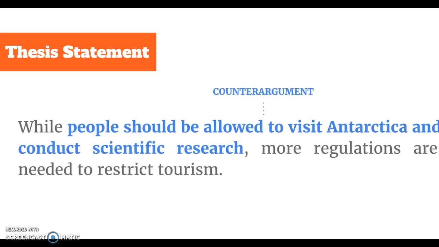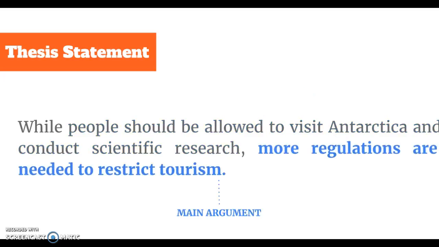The first idea you have is the counter argument. While people should be allowed to visit Antarctica and conduct scientific research, you're acknowledging that these things should happen, right? That's your counter argument. That argument goes against what you're trying to prove. Your main argument is that more regulations are needed to restrict tourism. Now, it's important to point out that you don't have to necessarily believe this is true, but the task is asking you to argue on behalf of this side. You have to be able to prove that this is right, whether you agree with it or not.